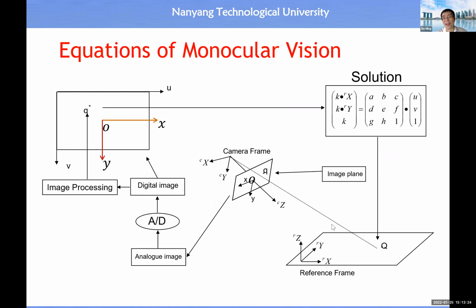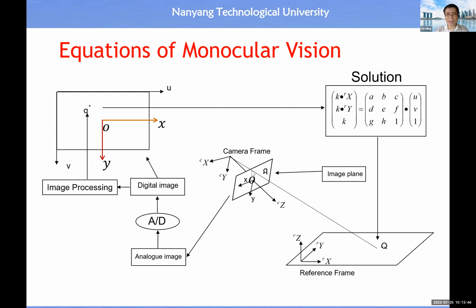Then you draw a straight line. Then this straight line will intersect with the image plane. The intersection is actually the image point. So then you can get the XY image, the real coordinate of the image, and the index coordinate of the image. All right, so that is the background knowledge.